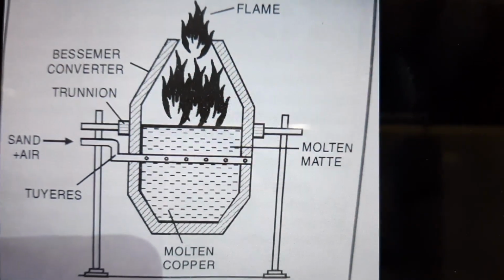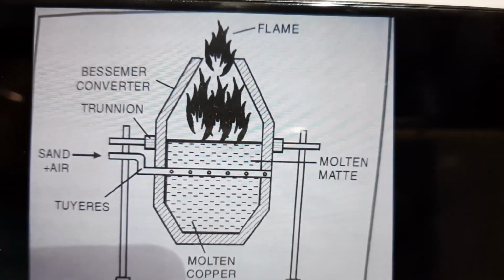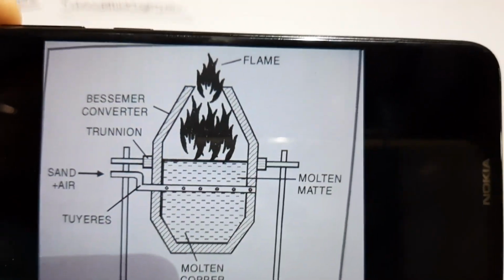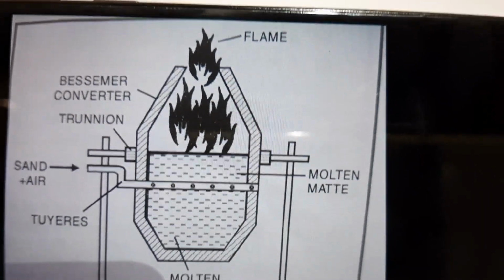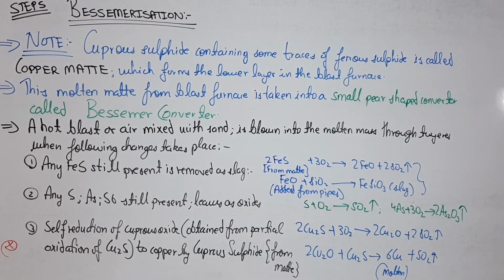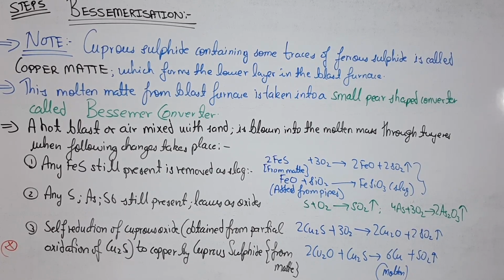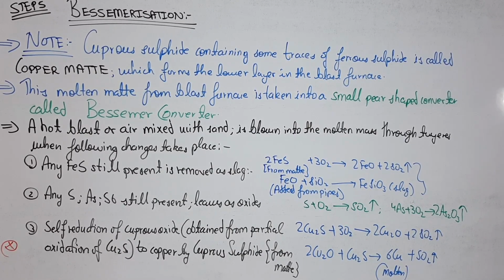Just have a look at these 4 things: flame, molten matte, molten copper and the tuyeres. Now, first of all you have to note what is this word matte which I have used over here.